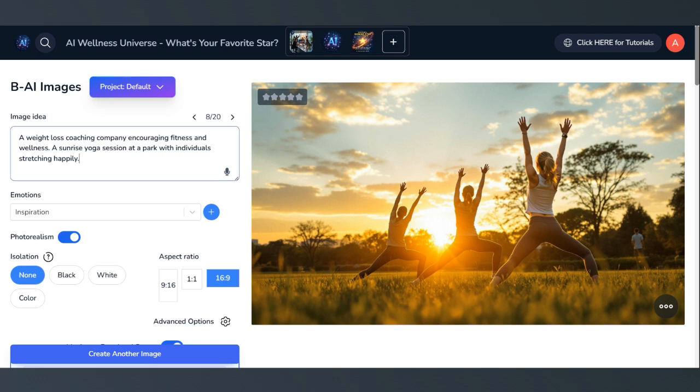Of course, you can always go in here and add or take away from the image ideas that the AI created for you. And the more context you provide, you can kind of pick the time of day. Like this looks like it's early morning, sunrise, so you can change that, and you can see how there's clouds. You could say you want a bright blue sky. I mean, there's so much you can do here, so it's pretty amazing.